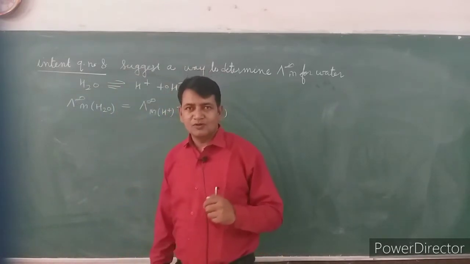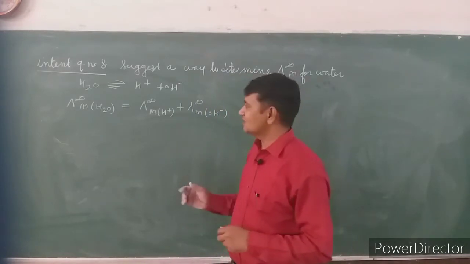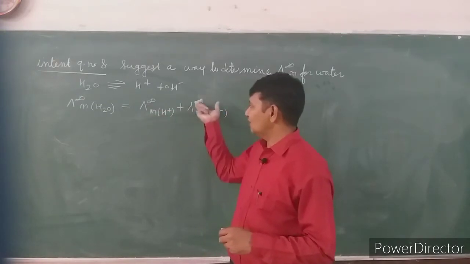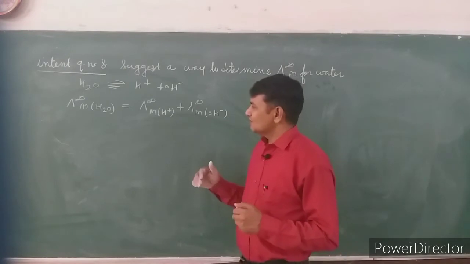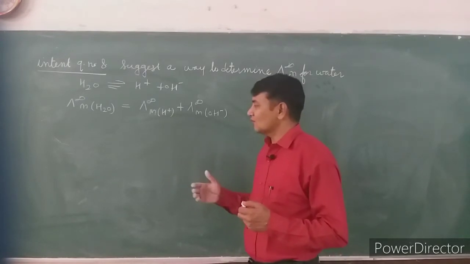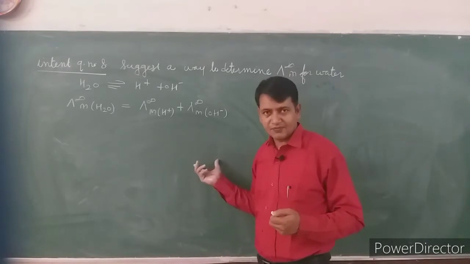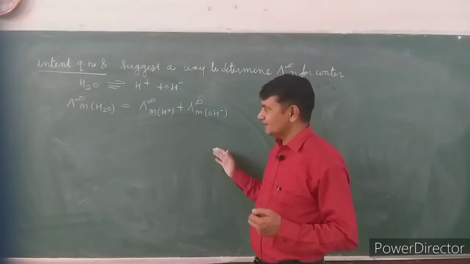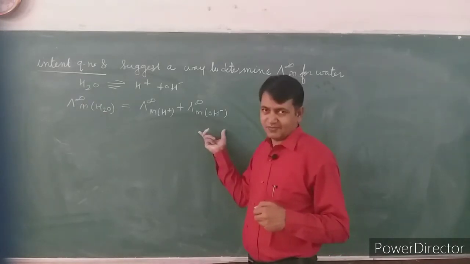By the help of these 3 strong electrolytes, lambda infinite m, we can determine lambda infinite m of H plus and lambda infinite m of OH minus. Now the question is which type of strong electrolyte we should use here? We should use those strong electrolytes where water is produced.